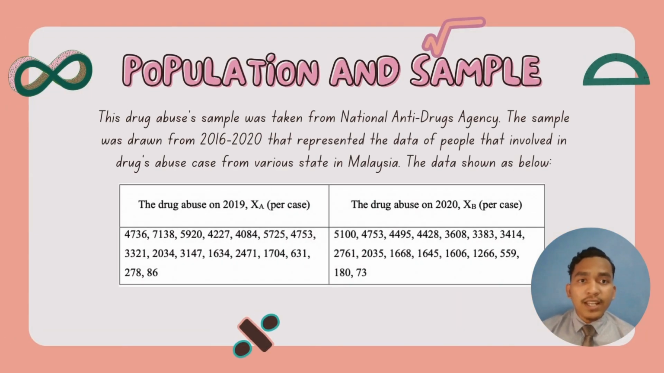Next, for population and sample. This drug abuse sample was taken from the National Anti-Drug Agency. The sample was drawn from 2016 to 2020 and represents the data of people involved in drug abuse cases from various states in Malaysia. And as you can see here, the data is shown here.